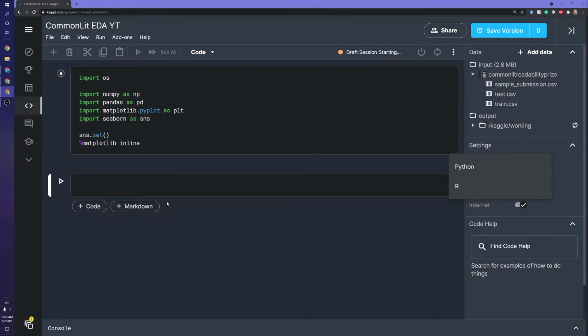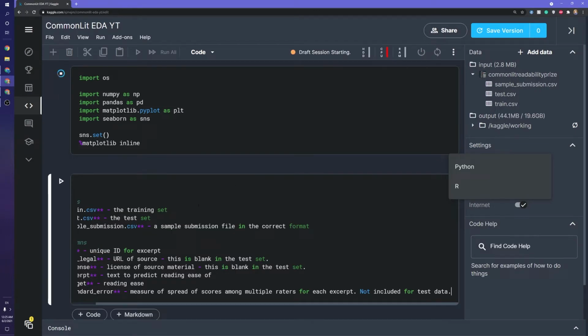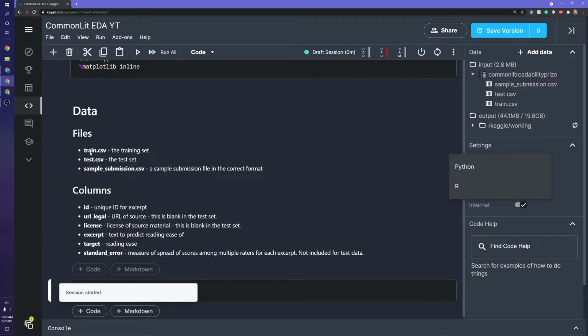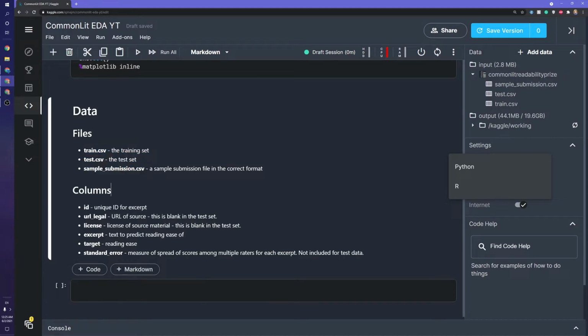I did copy this over, so I will put this here. There we go. This is the data. So there's these 3 files: train, test, and sample submission. We'll start out by looking at the training file.